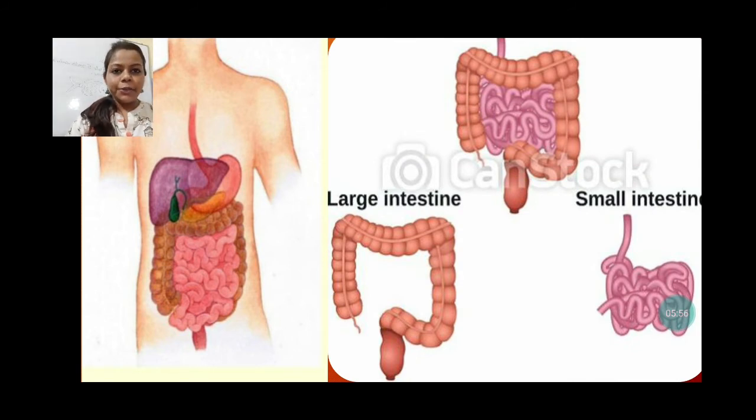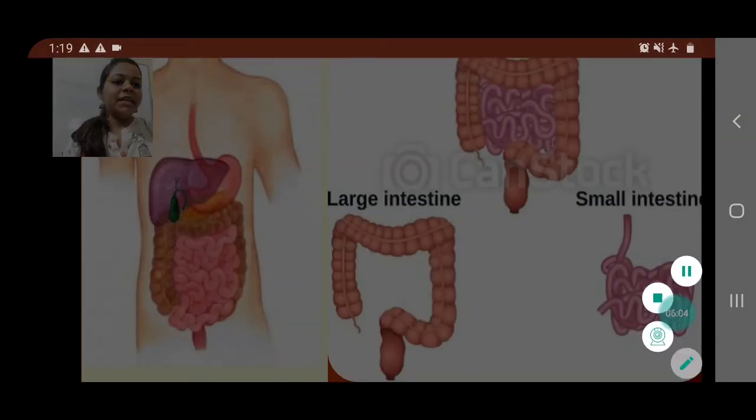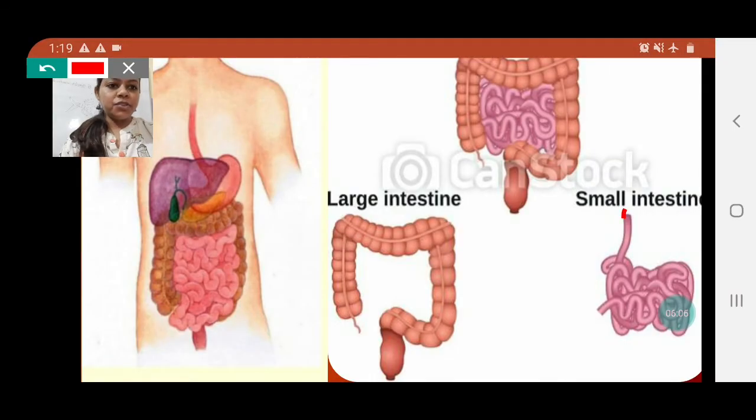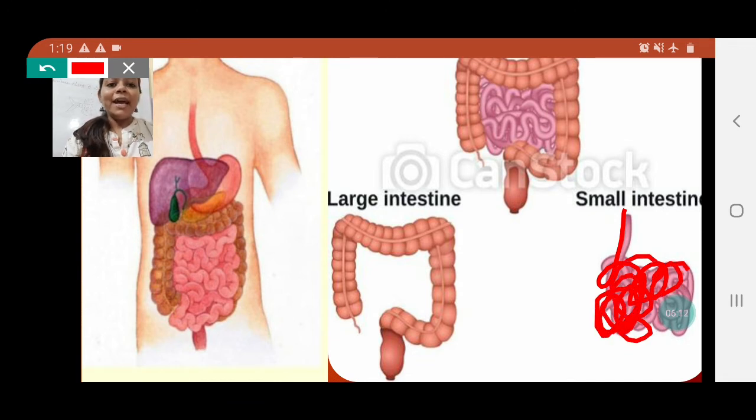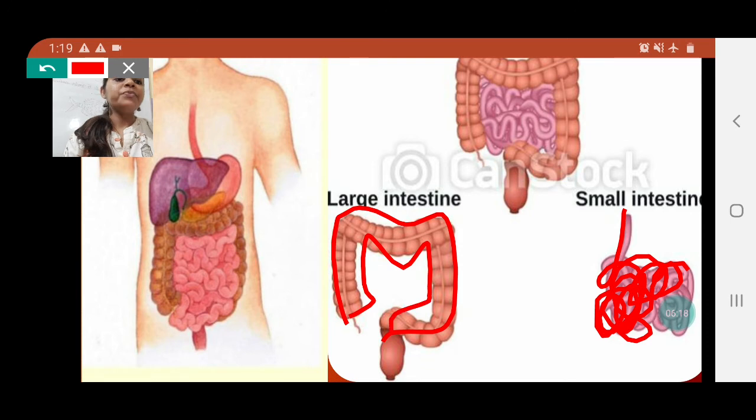Both are like a tube, but one is longer and more coiled compared to the other. You can see the small intestine. It is a narrow, tube-like structure, and it is coiled very much, whereas this large intestine is also like a tube, but it is shorter compared to the small intestine.